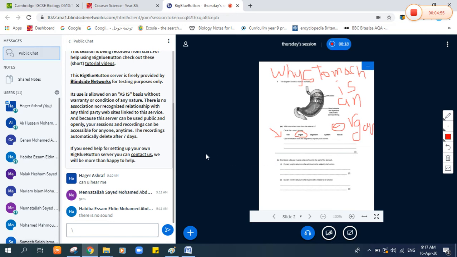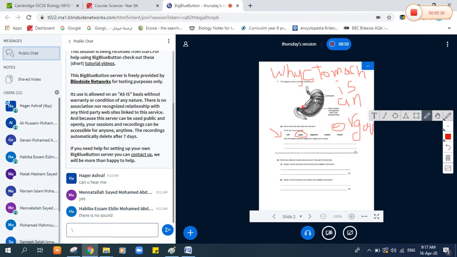We have said that the organ must consist of a group of tissues, right? And these tissues consist of a group of cells. So here, the stomach is an organ because it consists of a group of tissues. Consists of what group of tissues? Can you tell me any tissue that you see here in this figure? Okay, because I think that you are not hearing me or something, I will answer.